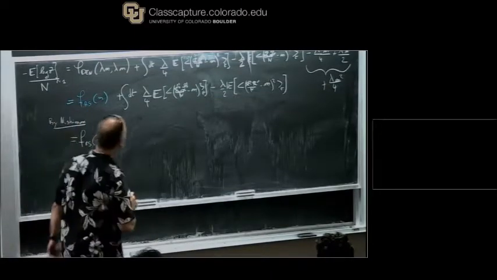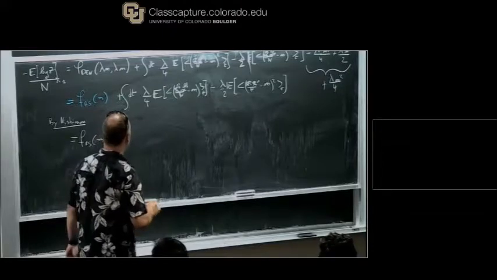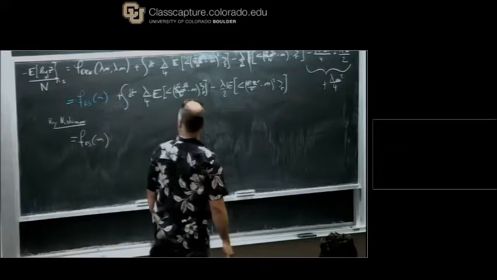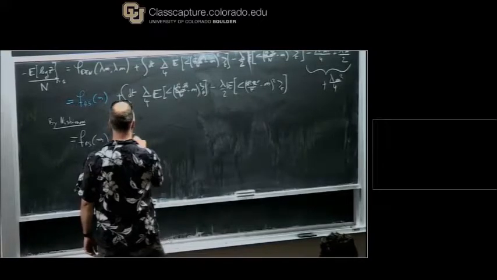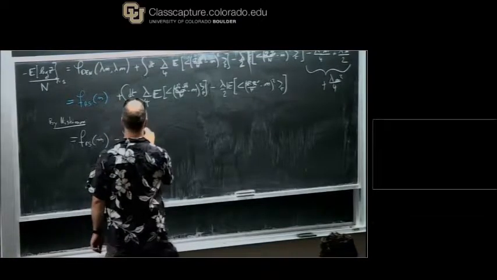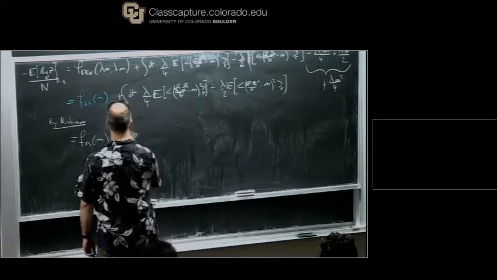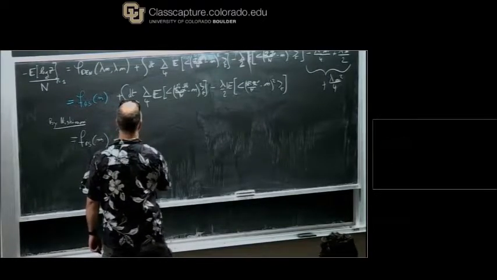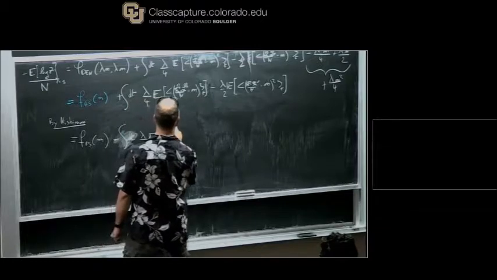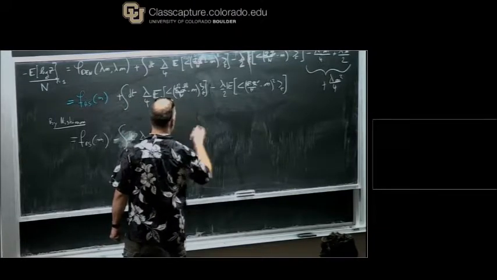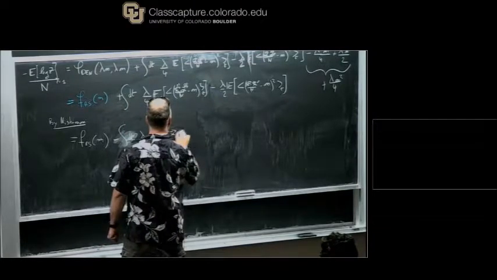Okay, so let's try to not be wrong. So, okay, I think this is the correct one. Minus dt lambda over 4 expectation of, well, the one you want. They are both equal.